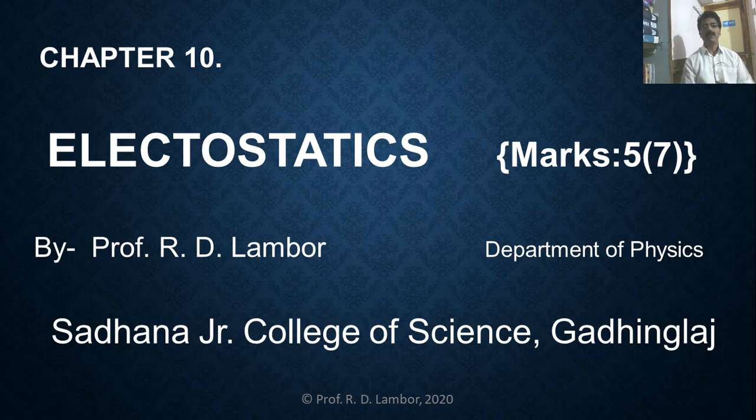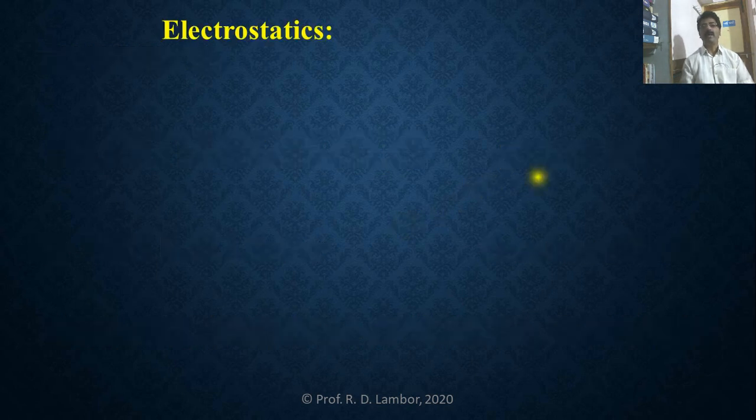So, the 10th chapter from your syllabus is electrostatics. This chapter is compulsory for 5 marks, and with the option, the chapter is for 7 marks. So, let us start the discussion regarding the meaning of electrostatics. We know that physics has a number of branches. Out of that, electrostatics is one.